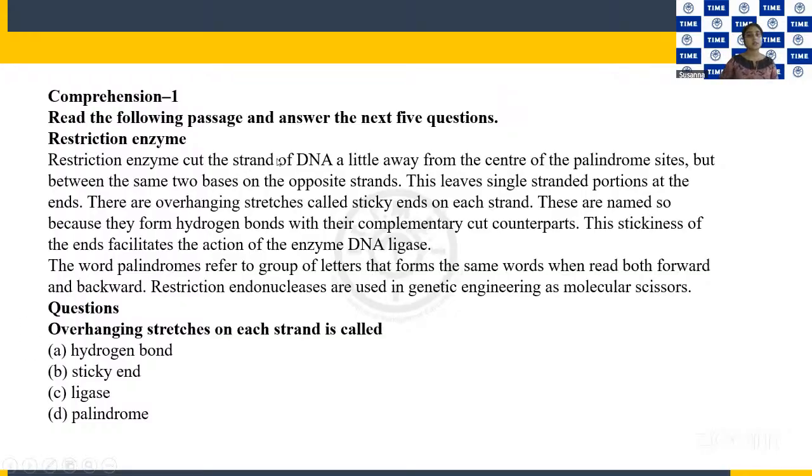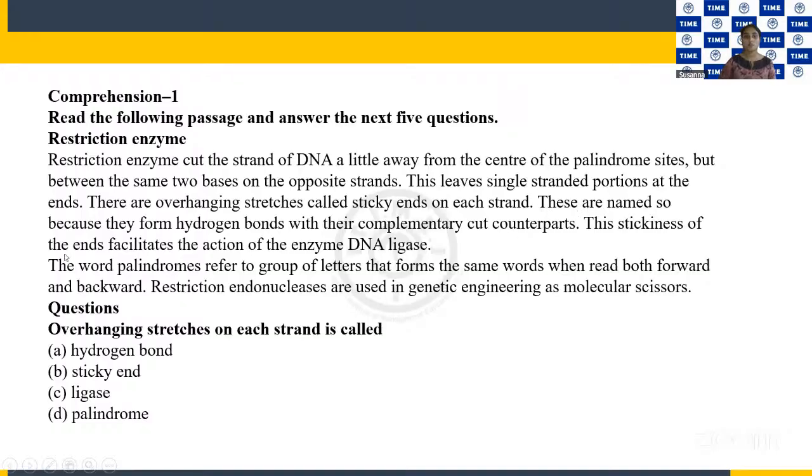Restriction enzymes cut the strand of DNA a little away from the center of the palindrome sites, but between the same two bases on the opposite strands. This leaves single-stranded portions at the ends. There are overhanging stretches called sticky ends on each strand.